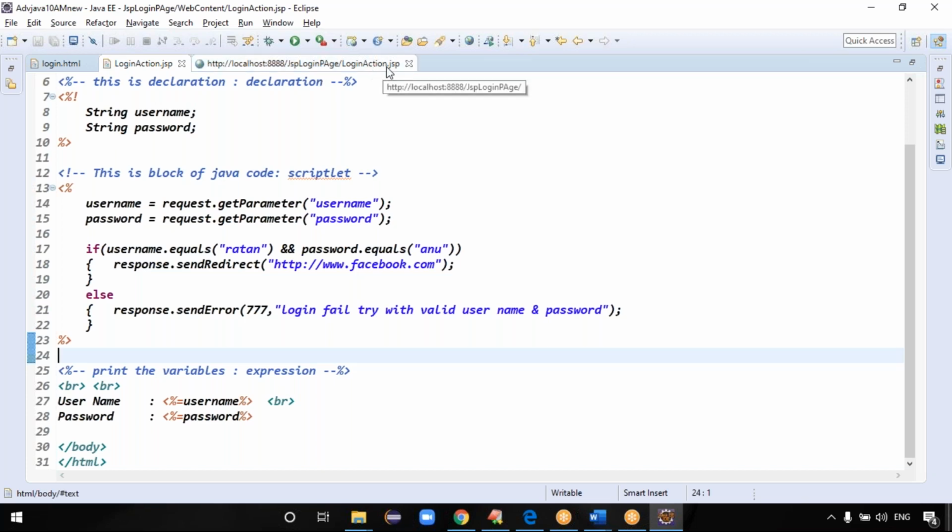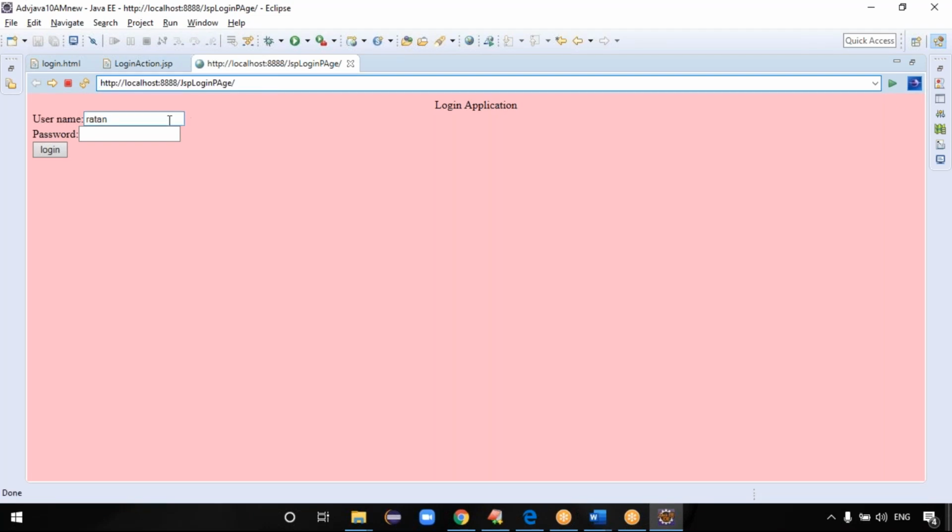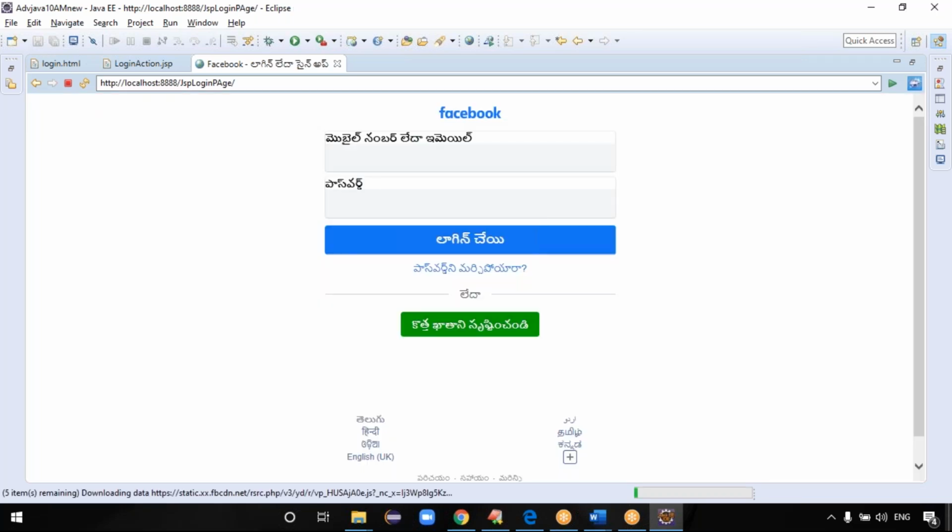Exactly. Guys, if you run this code, go back. Just refresh the browser once, it's fine. So enter the username, Ratan, and the password, Anu, right? Let's click on the login button. If you click on the login button, is it login success or failure? Success means it is redirected to which website? Facebook, right? Exactly. Guys, I didn't restart the server. I didn't do anything, because for JSP modifications, just the refresh button is sufficient to reflect the modifications, right?